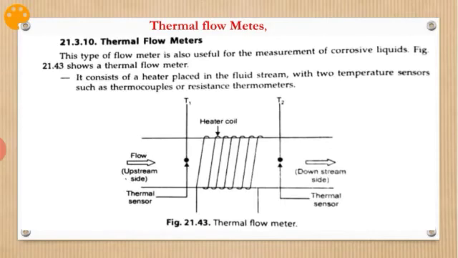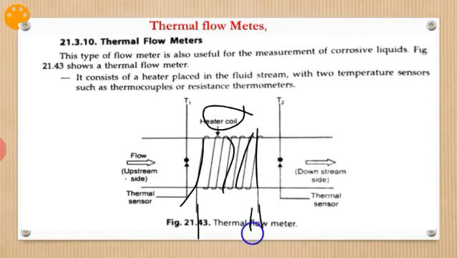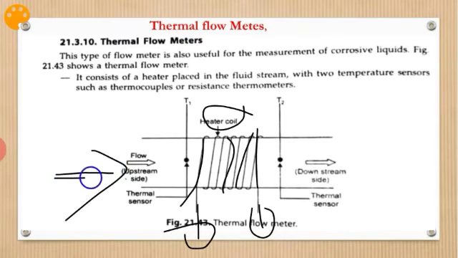In this type of flow meter, useful for measurement of corrosive liquids, why it is called thermal: if you look at this figure, the heater coil is wound on this one, and the terminal for heating purpose is taken here. The flow whose rate is to be measured is allowed into this. Here is the upstream side, and this one is the downstream side.